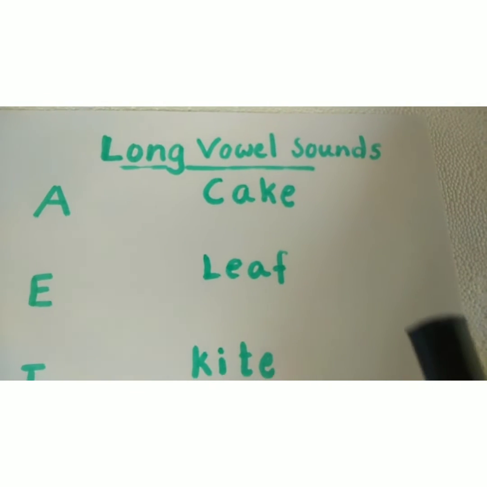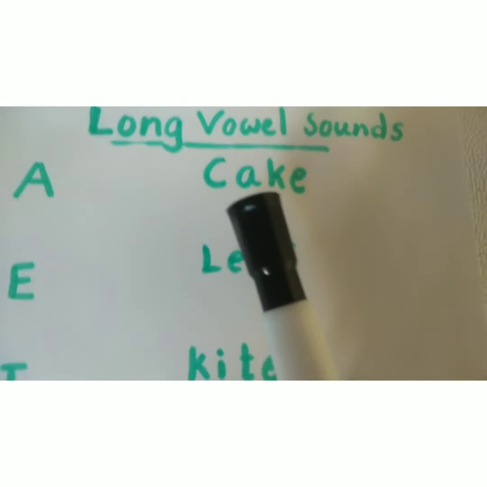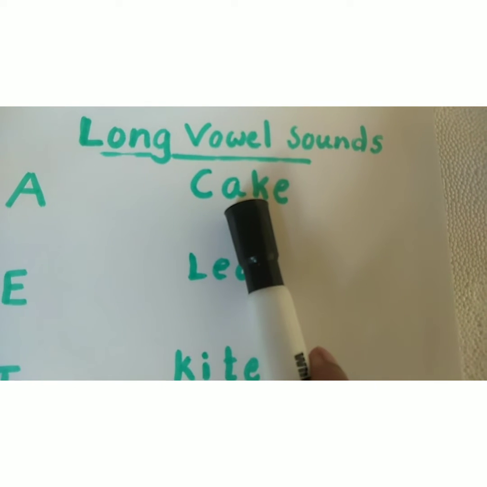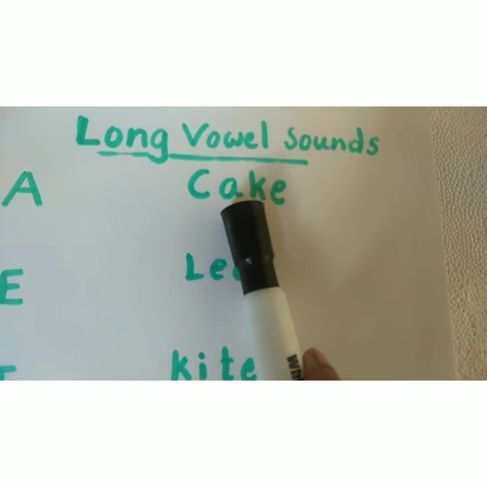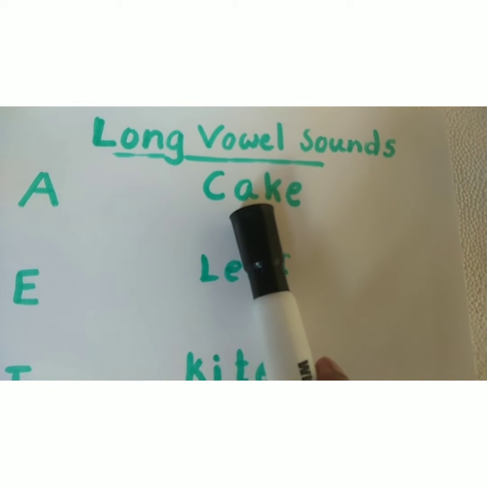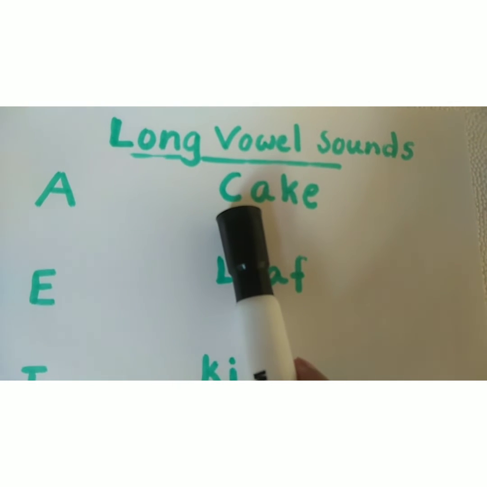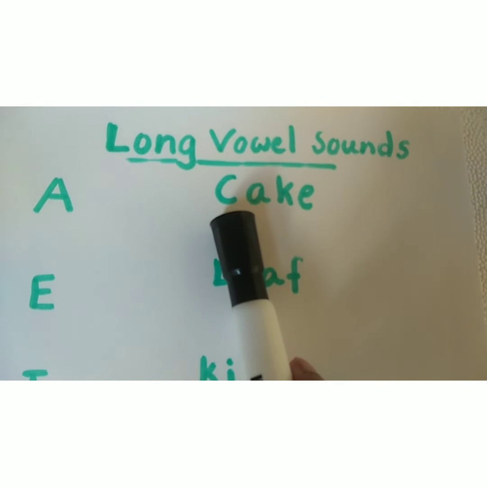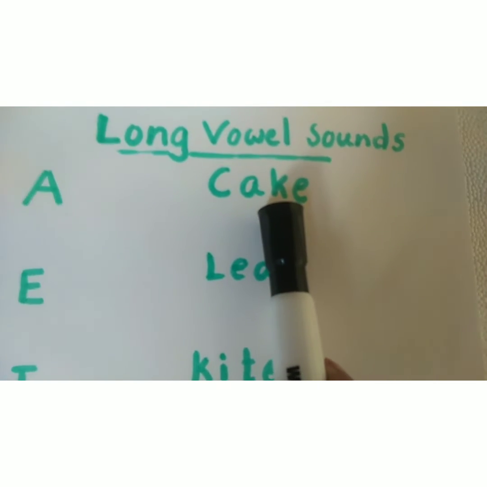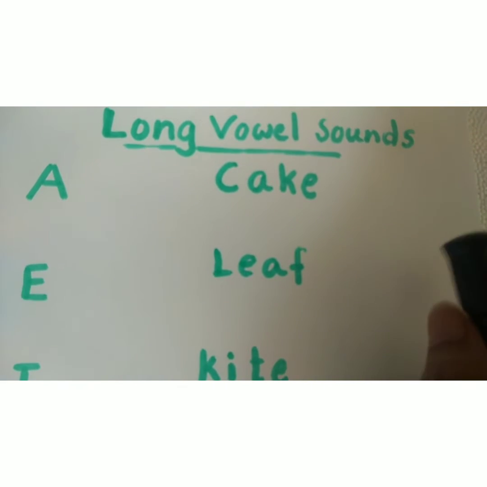So, in this situation, the first vowel is A. It will take the long vowel sound, that is A. Now look at this word. The sound of this word is K, A, K, and the E is silent.